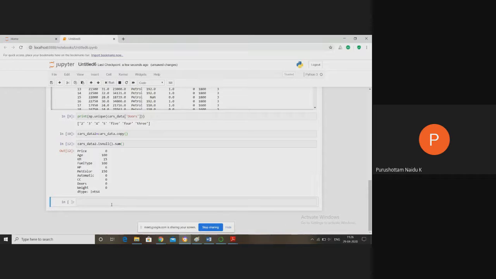Sometimes in certain certification courses they may ask objective-type questions like that: how can we count the number of missing values in a particular column? They may be asking like that also.